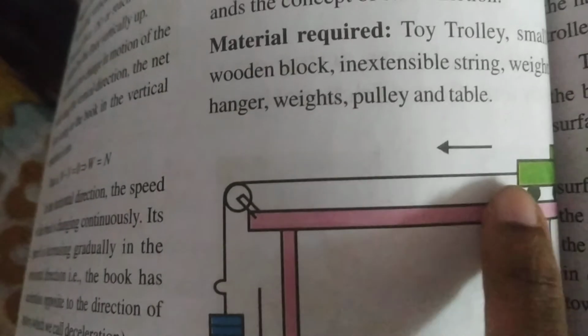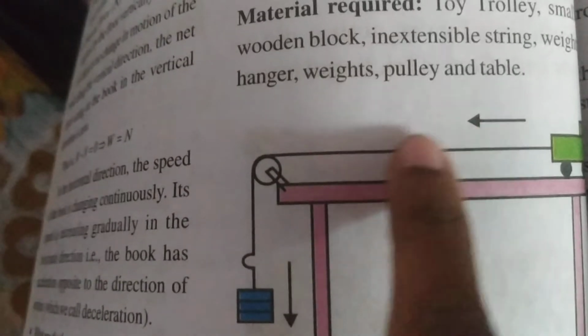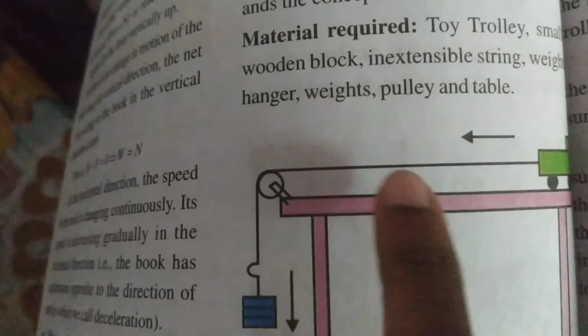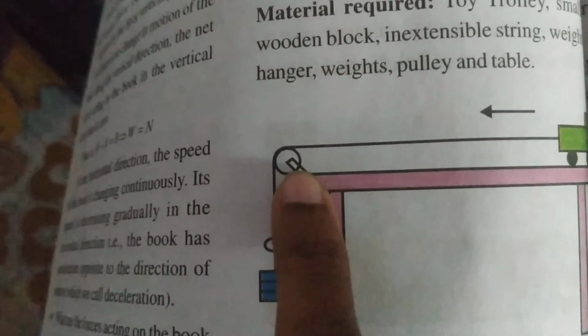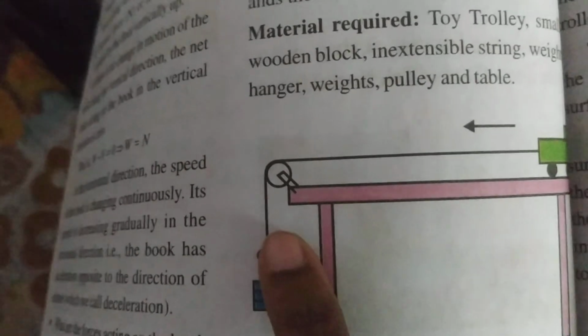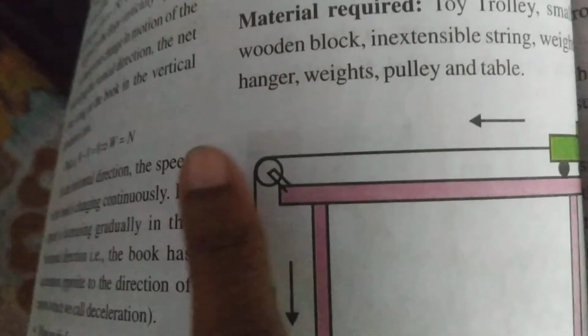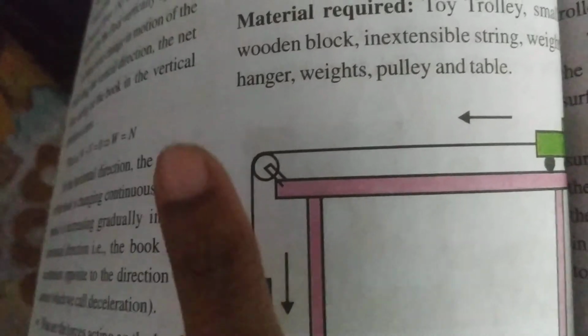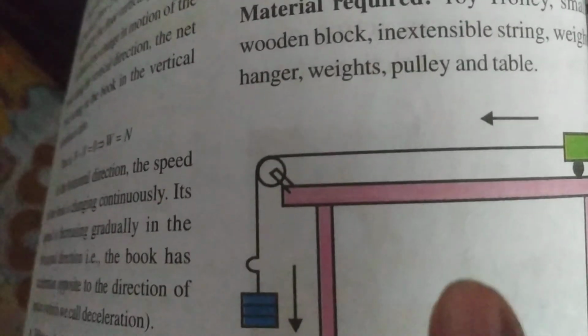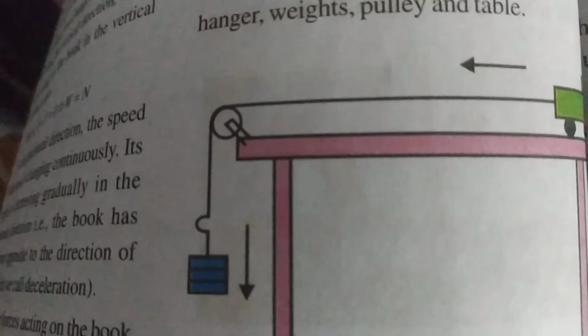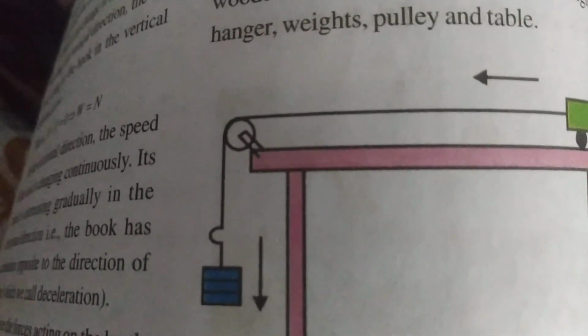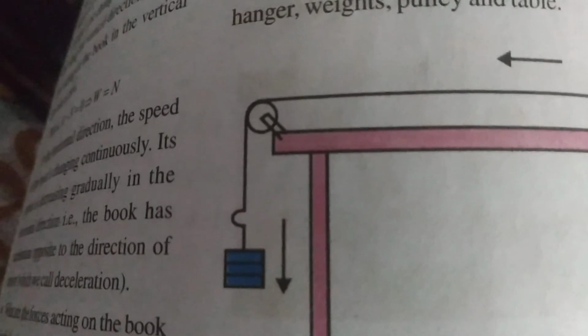In this direction the trolley moves. As you are increasing the weights more, the trolley moves more. You have to do this activity until the trolley moves to the end of the table, and what happens later you can also check. You might have noticed that after reaching a certain distance, the trolley travels back, and along with that, the wooden block also moves. We may notice that the trolley with the block on it moves towards the left with an acceleration.